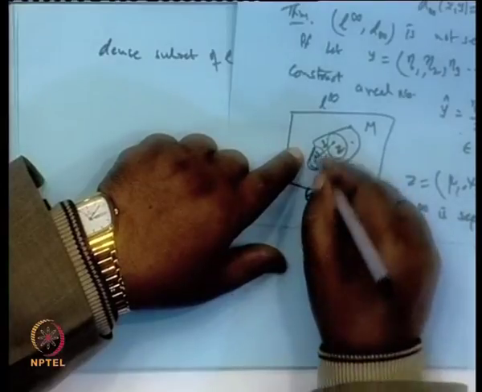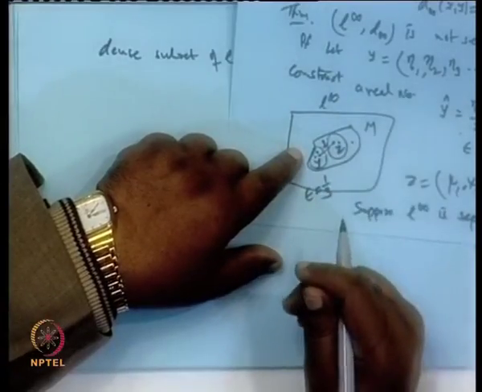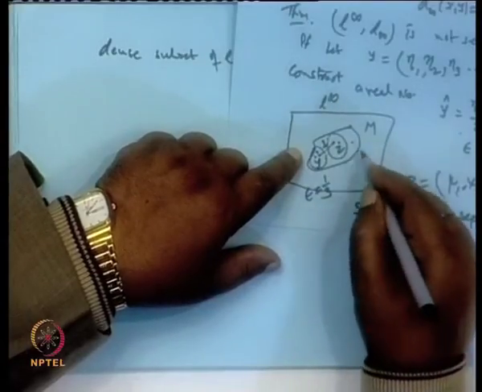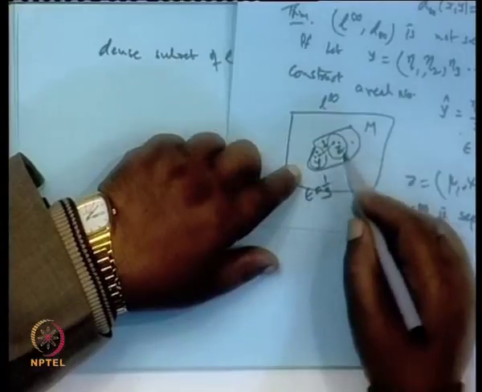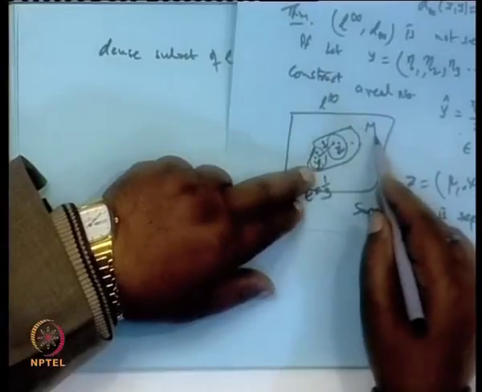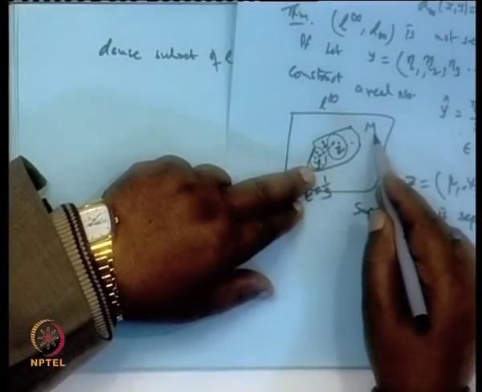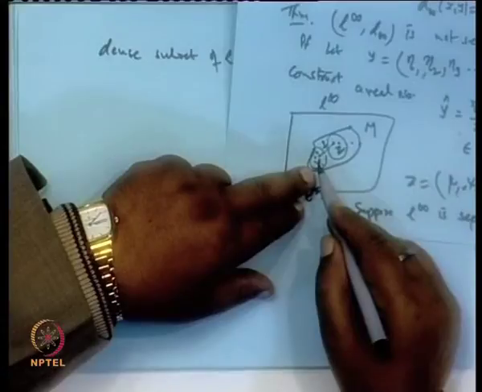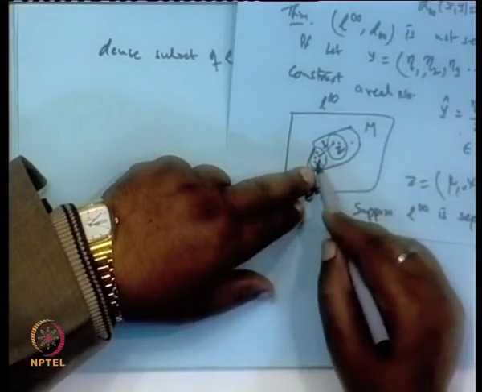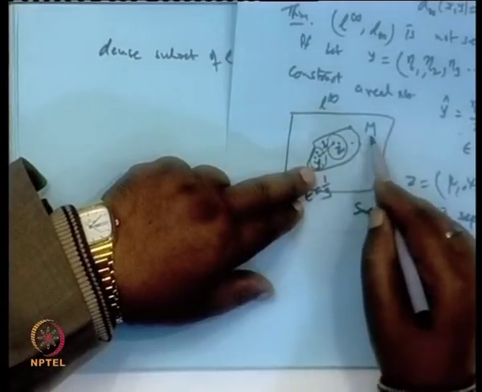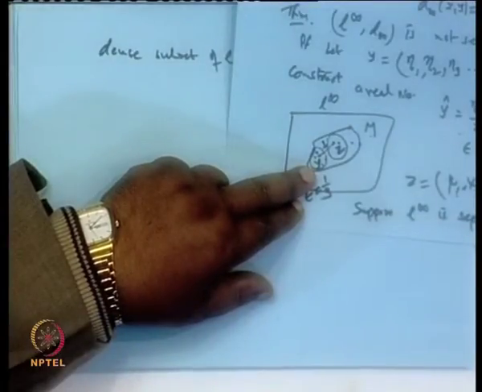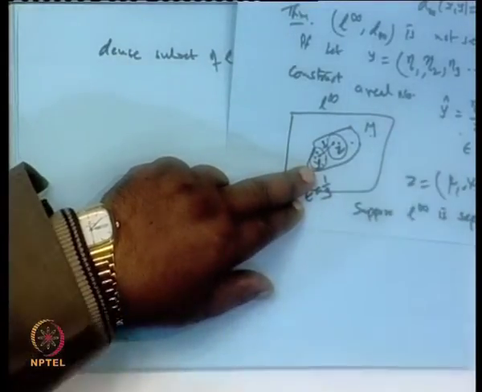So, there is one point of M here, another point of M here, but how many such balls are there? They are uncountable. An uncountable number of these open balls are available, and in each ball we want some point of M. So, M has to be uncountable, because a countable set cannot fill up the uncountable balls. It means, if a set M is dense in L infinity, it cannot be a countable set. Therefore, L infinity is not separable.